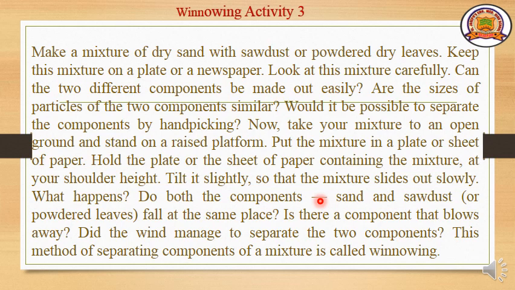But will both components fall at the same place? No. The lighter one flies away whereas the heavier one falls down. Sand falls near your legs whereas the dry leaves powder or sawdust will fall away because they are lighter in weight. This method of separation is called winnowing.